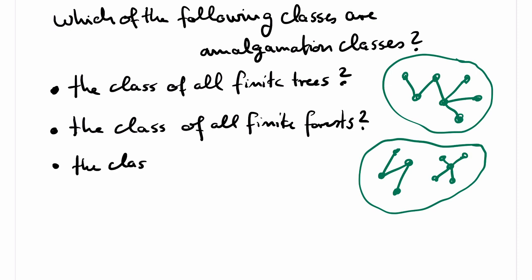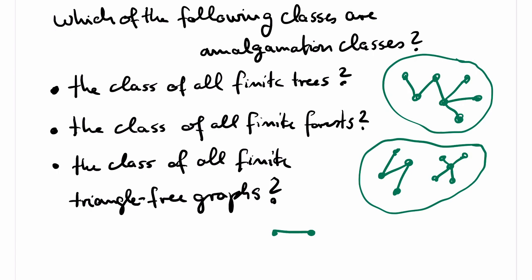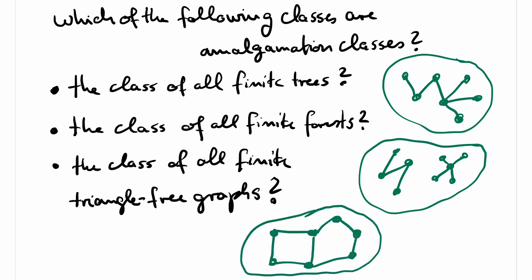3. The class of all triangle-free graphs. A graph is triangle-free if it does not embed the K3, the clique with 3 vertices. So in other words, there should not be 3 vertices in the graph so that all the 3 vertices are pairwise connected by an edge.